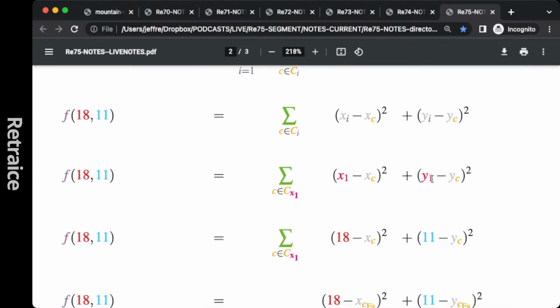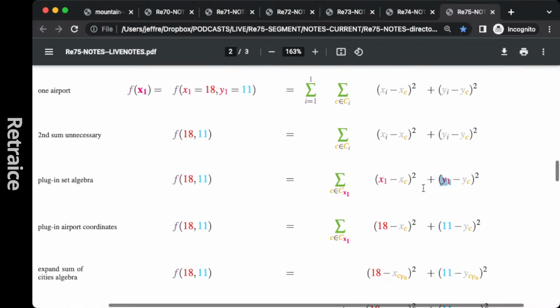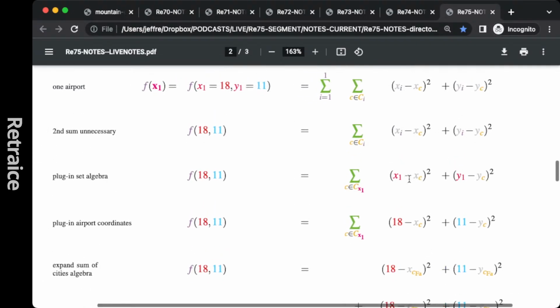And why is that? Did I make that red? That shouldn't be red. That should be blue. I can't believe it. How did I miss that? Okay, anyway.